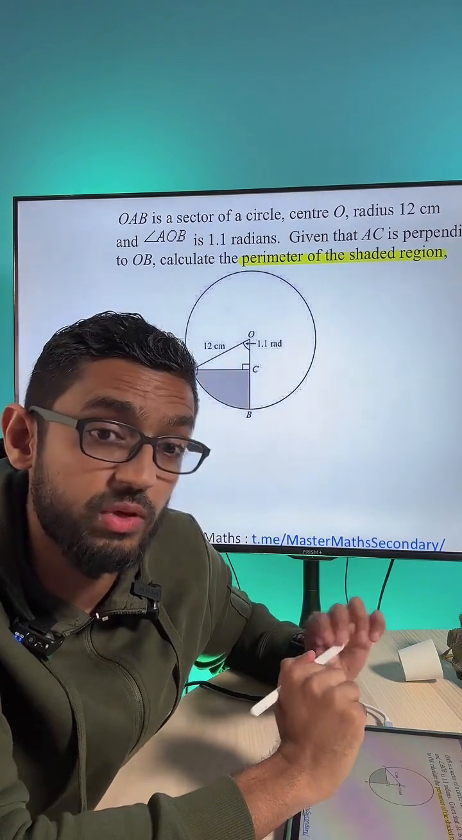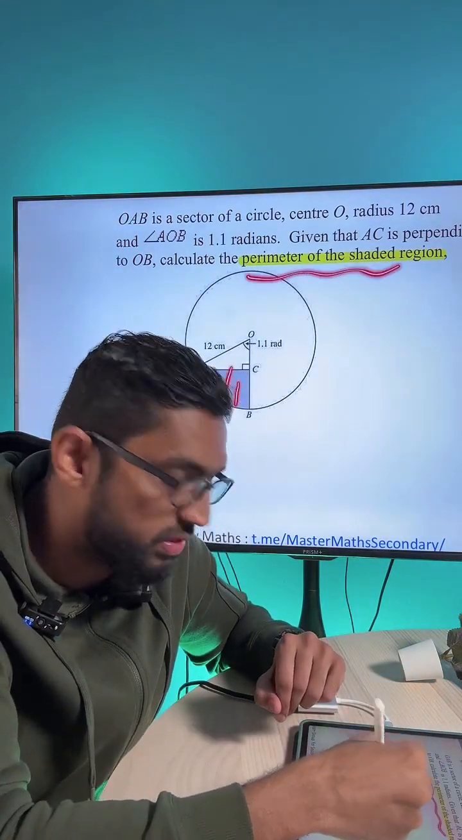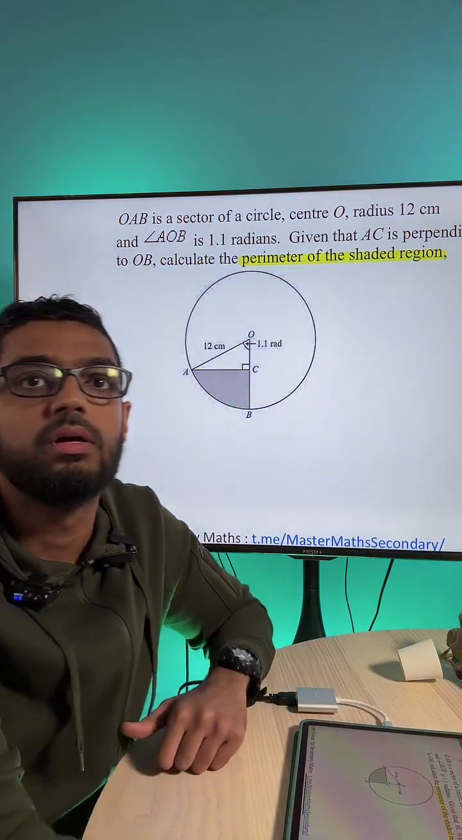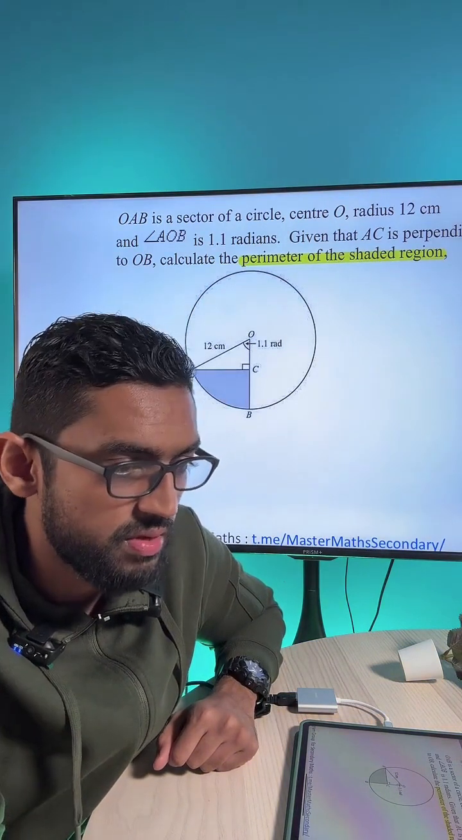Okay, perhaps I give you some time. You can try this out on your own first. How do I find the perimeter of the shaded part over here? Okay, try it out, guys. Give us some time.